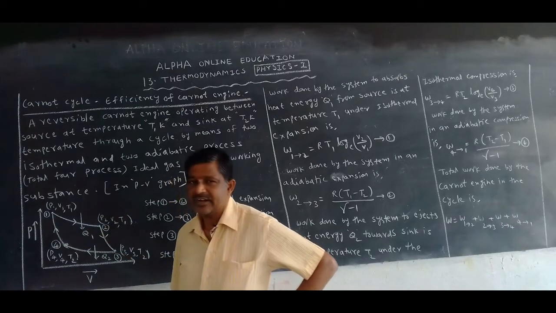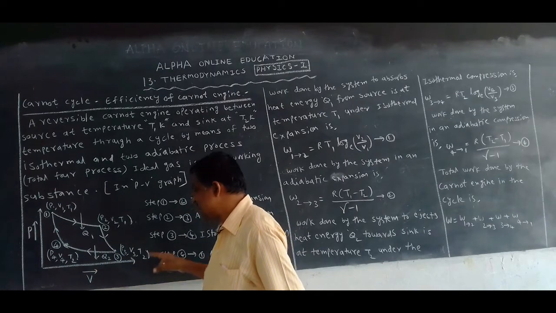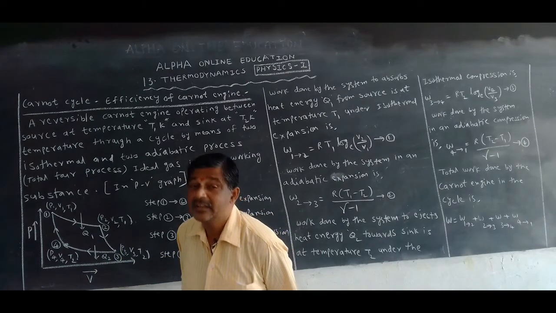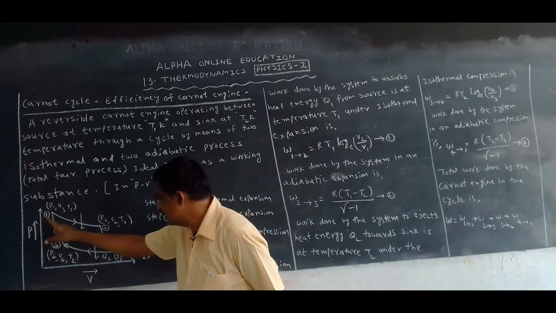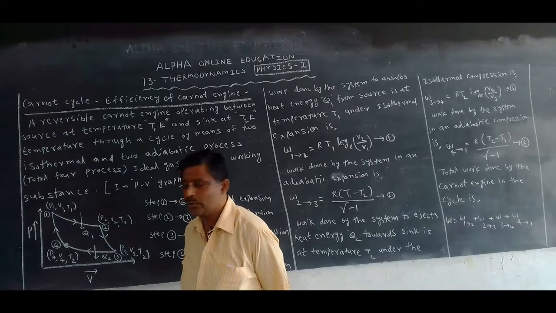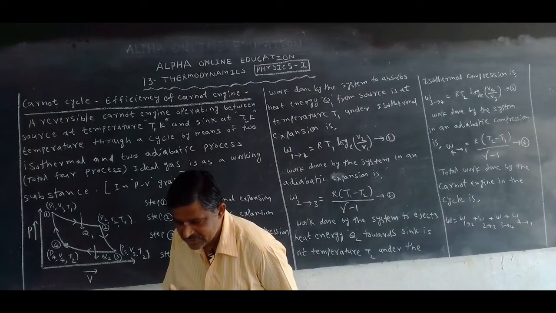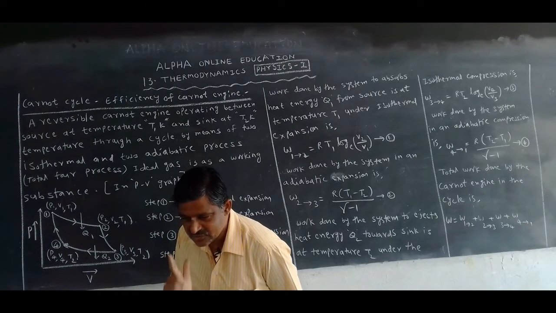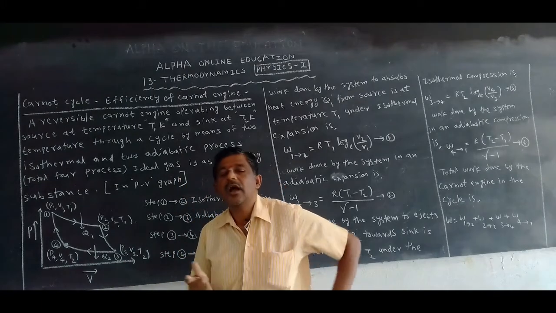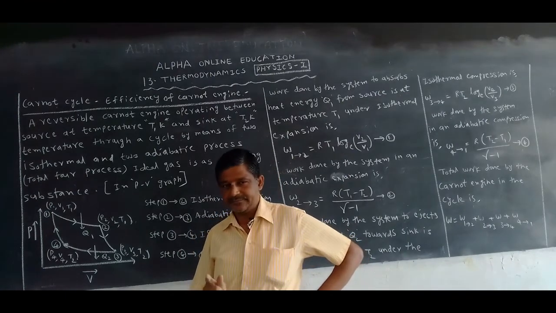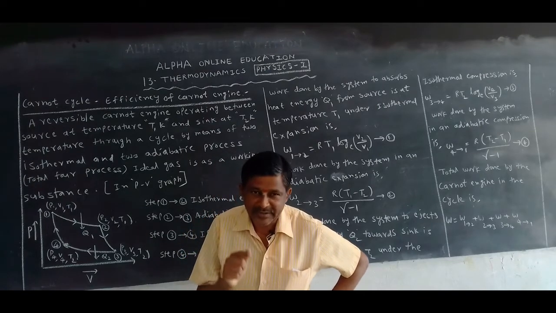It undergoes isothermal expansion, so the volume increases. We know that in an isothermal process the change of pressure is less but the change of volume is more. So it first undergoes isothermal expansion, while the working substance is on the source. After that we remove the working substance and put it on the insulating stand.